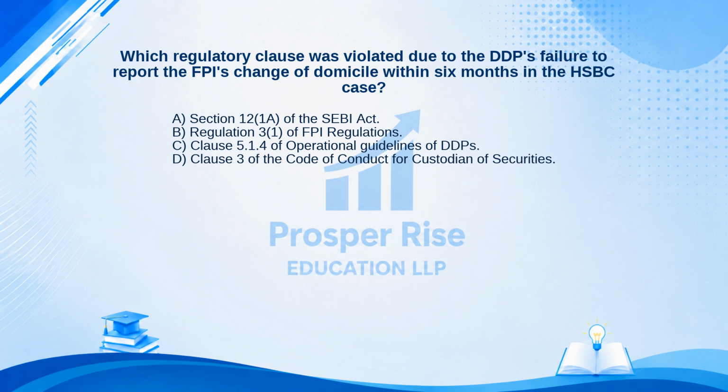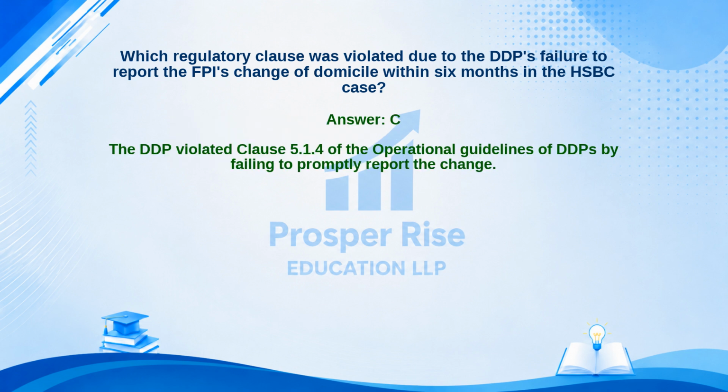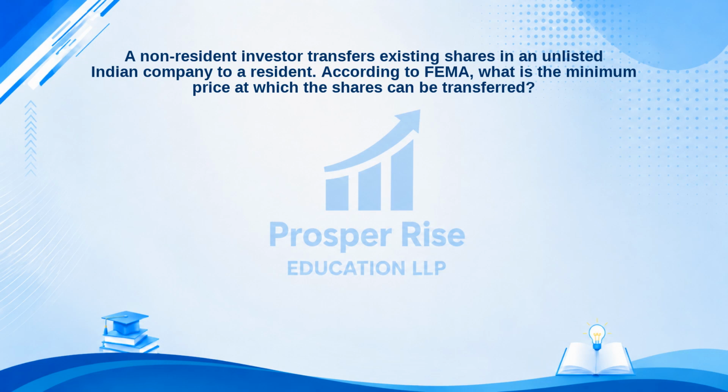The correct answer is option C. Let's see why. The DDP violated Clause 5.1.4 of the Operational Guidelines of DDPs by failing to promptly report the change. Moving on to the next one.